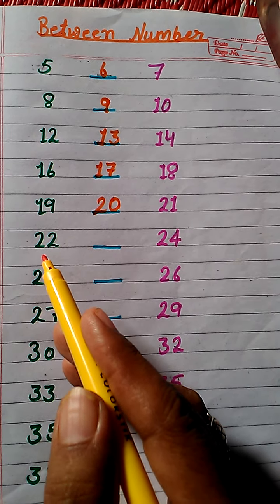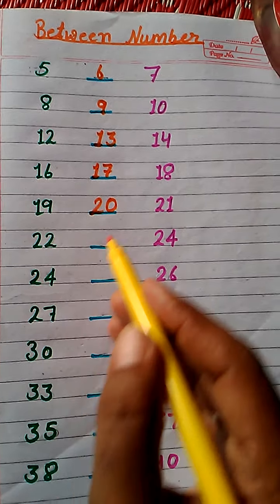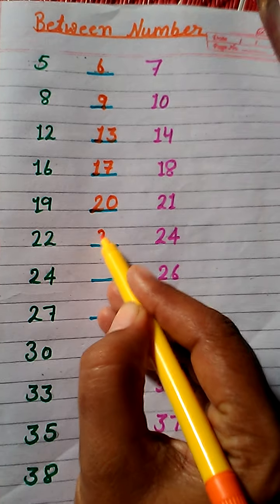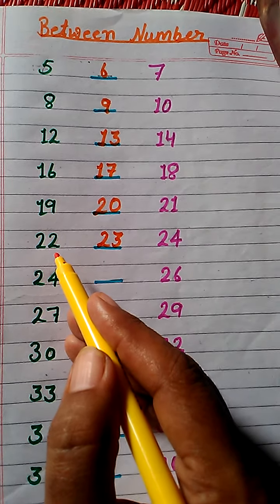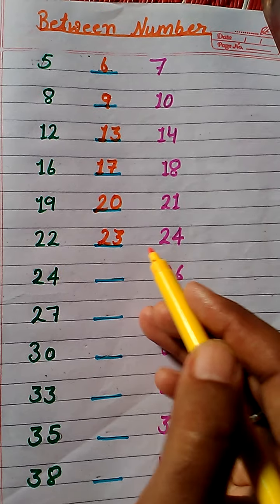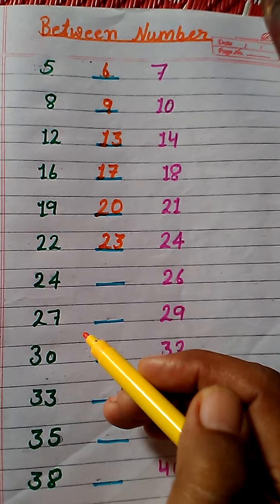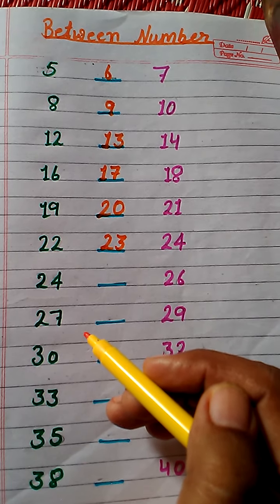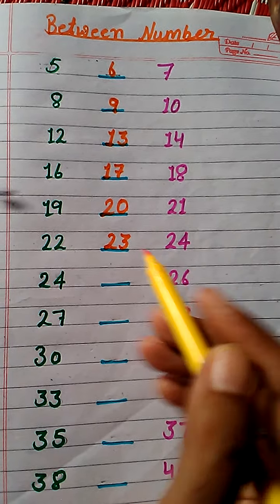What comes between 22 and 24? 22, 23. Because after 22 comes 23 and before 24 also comes 23. So 23 will come between 22 and 24.